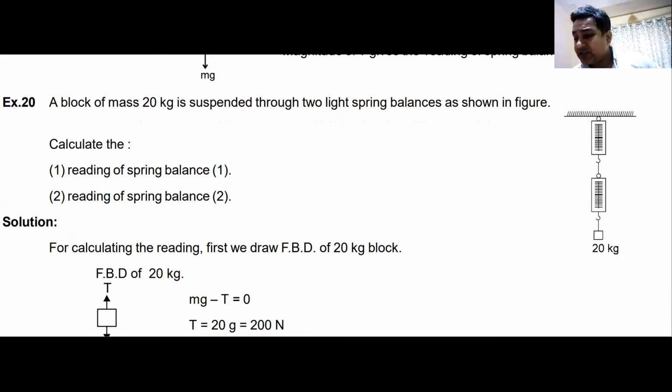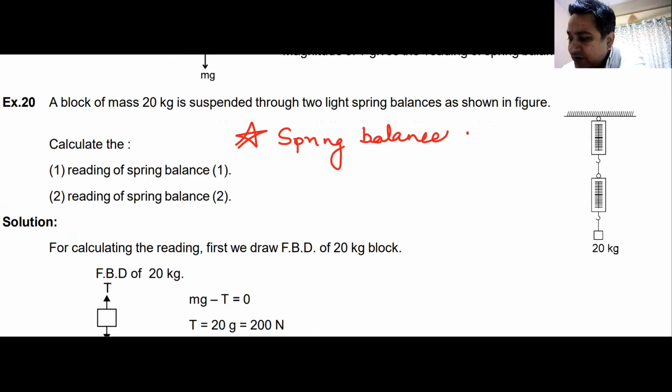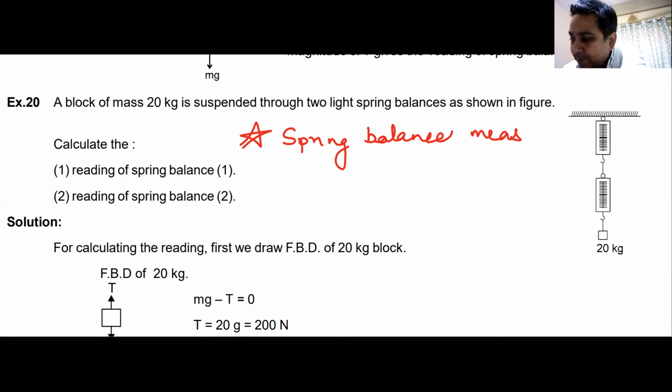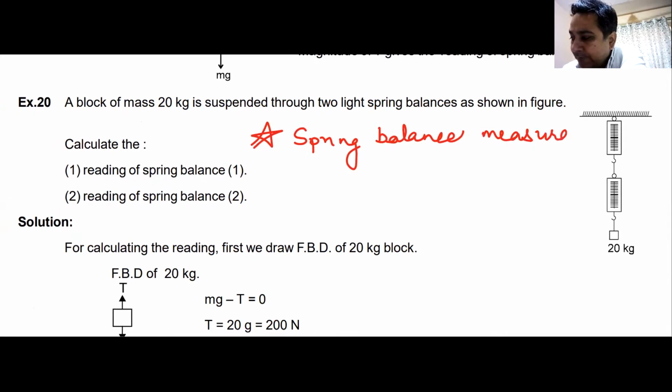What you have to write in star: a spring balance measures the spring force. So whenever someone asks what is the reading in the spring balance, you just find out the spring force in that spring balance, and that would be your answer. Do we understand this?